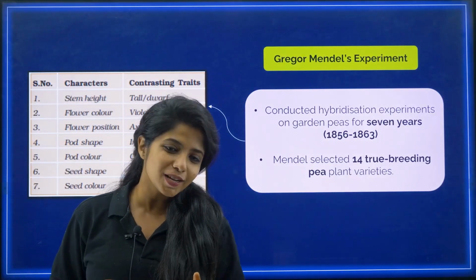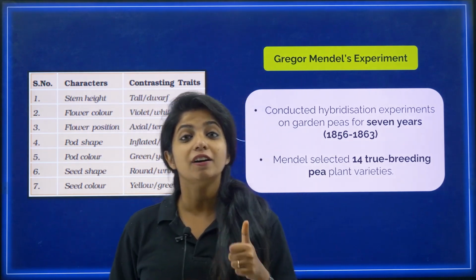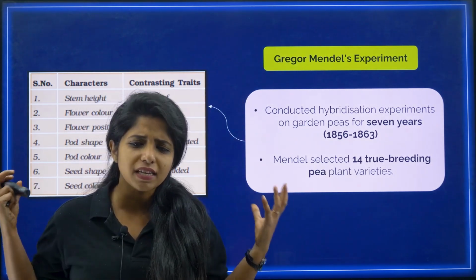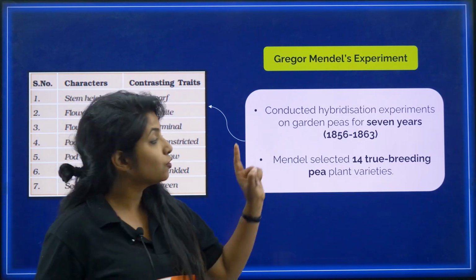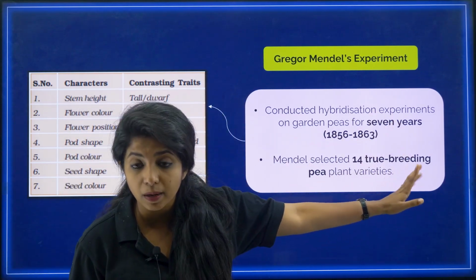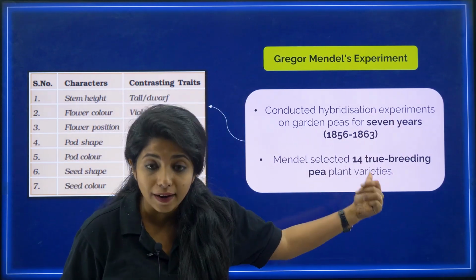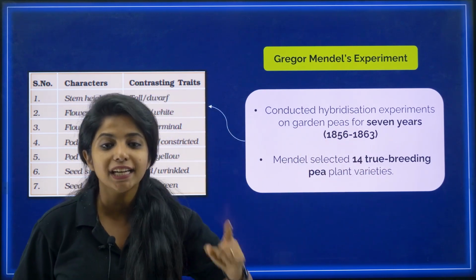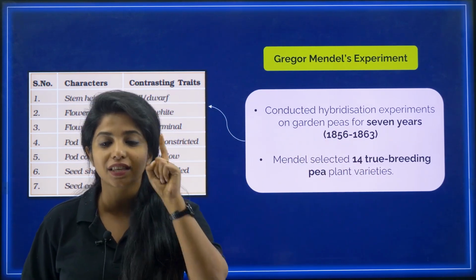Okay, so who is known as the father of genetics, my dear children? It is Gregor Mendel. And the first question that is very much important is, for how many years did he actually do his experiment? So for 7 years he did his experiment. You have to know the year as well. It's from 1856 to 1863, my dear children.